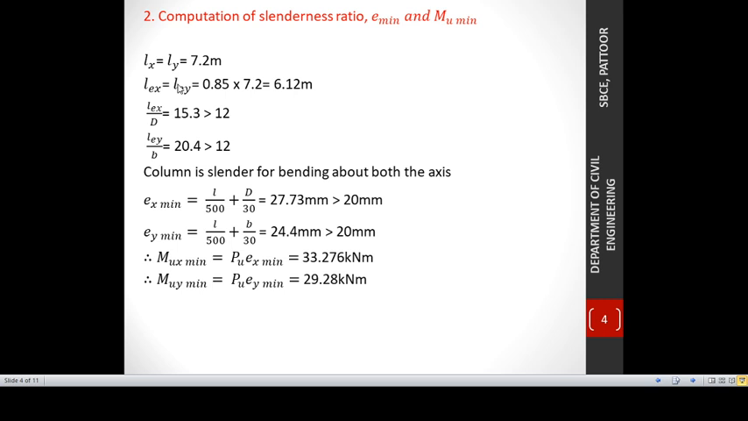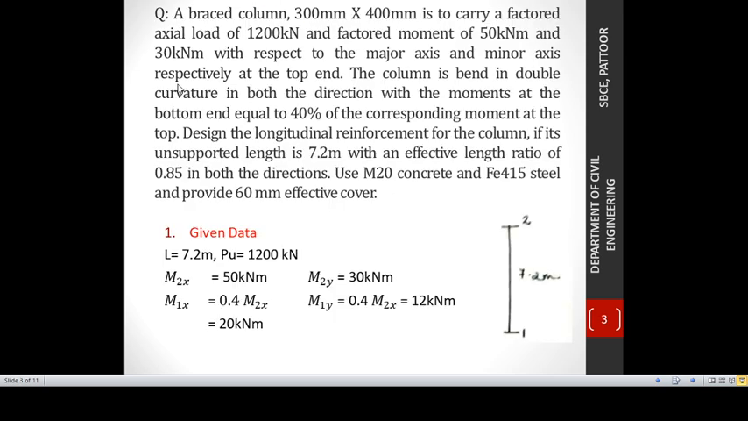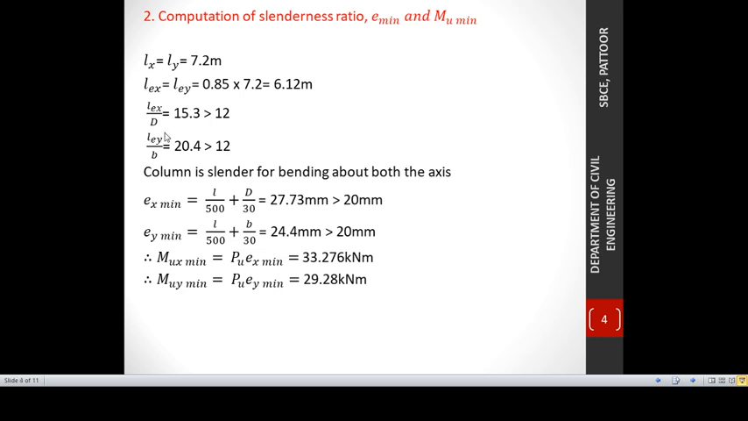In the question, the effective length ratio is taken as 0.85. So Lex and Ley are taken as 0.85 times 7.2, which is equal to 6.12. Calculating the slenderness ratios Lex by D and Ley by B, we have obtained 15.3 and 20.4 respectively. Both slenderness values are greater than 12, so the column is slender for bending about both axes, about the x axis and about the y axis.